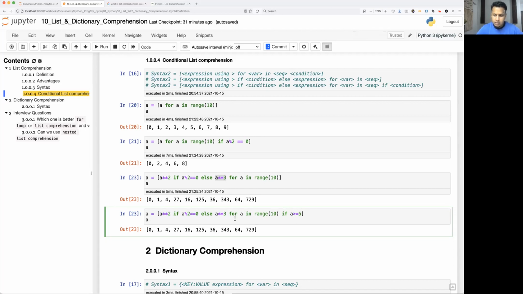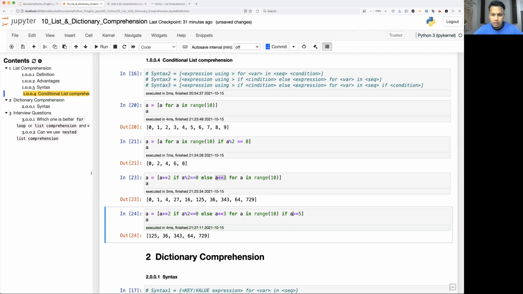Okay, so let's run this and see what is happening. We have given greater than or equal to, so 0 to 4 is not going to be evaluated. Now the next number is 5, which is equal to 5. So what is going to happen next? First it will go to this condition, a modulo 2, that is 5 modulo 2. It is not an even number, so it will go to this expression. So 5 raised to 3 will be executed, that is 125. Now let's take the next number, 6. So 6 modulo 2 is equal to 0, that is an even number. So it is going to evaluate this expression, a to the power 2, that is 36.